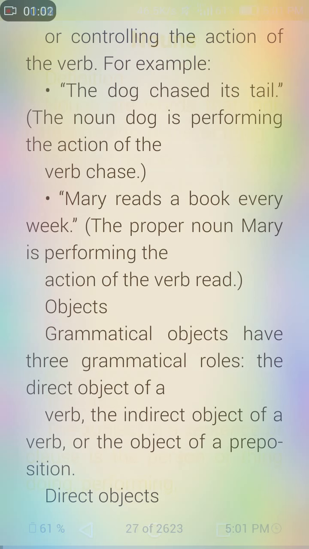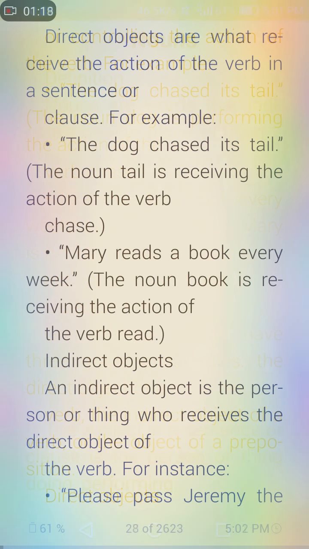Objects. Grammatical objects have three grammatical roles: the direct object of a verb, the indirect object of a verb, or the object of a preposition. Direct object. Direct objects are what receive the action of the verb in a sentence or clause.